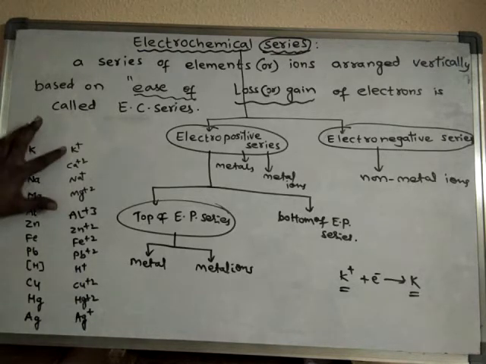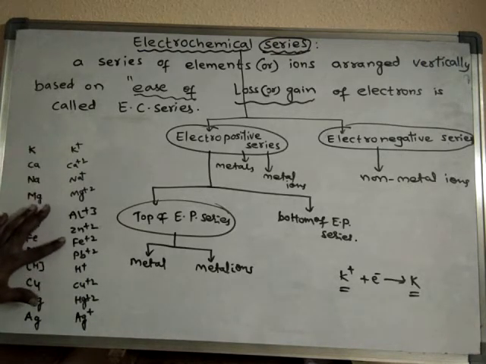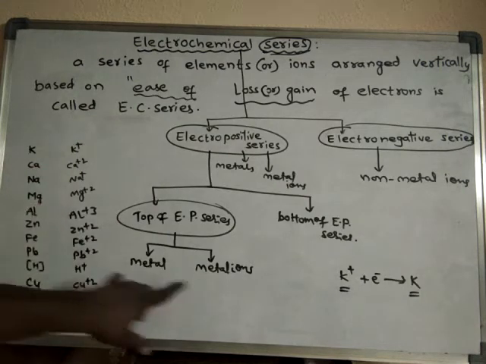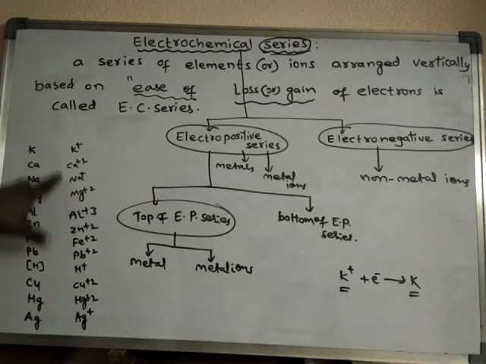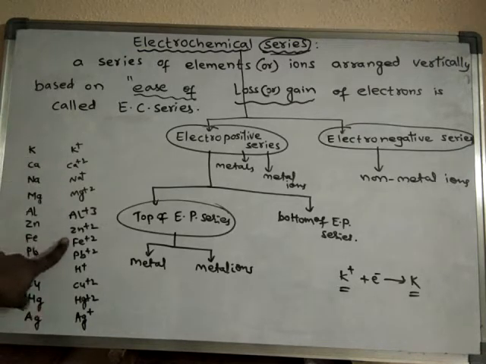The metal ions which are placed at the top of the metal ion series have very little discharging ability. That means they cannot discharge easily; with great difficulty, they undergo discharge.